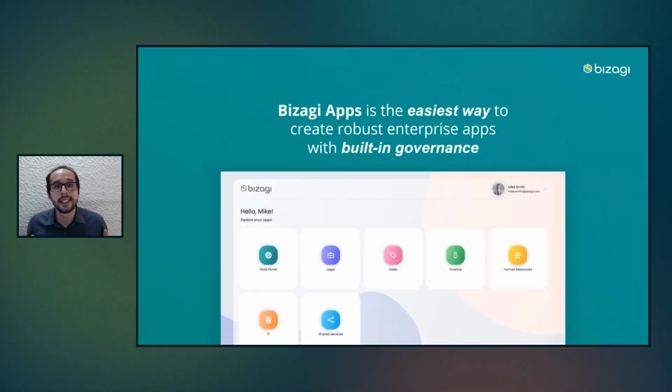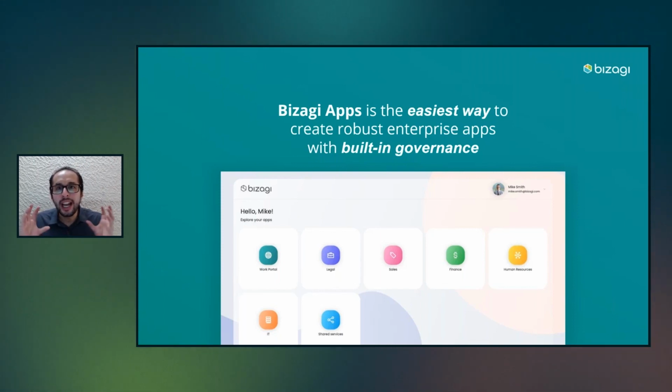And basically, Bizagi Apps is the easiest way to create robust enterprise apps with built-in governance. So we have put in this back of the napkin Bizagi Apps definition all the important things that we want to highlight and that I want you to keep in your mind. What is this definition about?